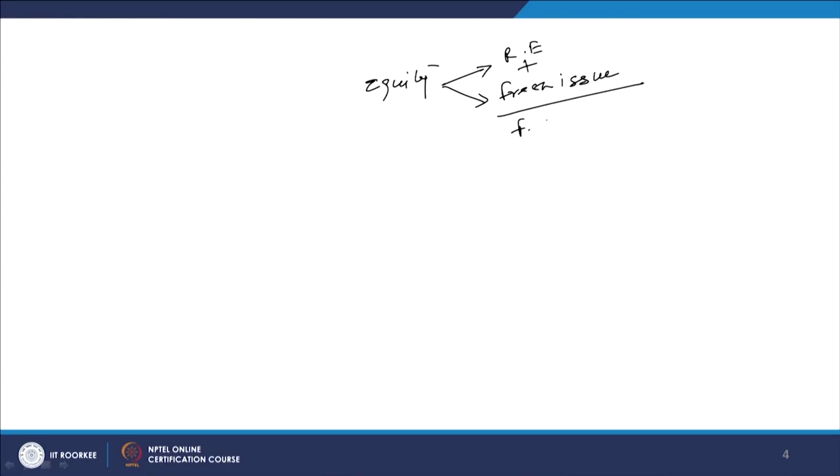So, it means retained earnings are free of any kind of flotation cost. But when it is a question of a fresh issue, introducing equity through a fresh issue, you have to pay the flotation cost. Here comes the question of the flotation cost. So, what is the flotation cost? How to adjust the flotation cost while calculating the total cost of capital? This I am going to discuss in this particular part now.